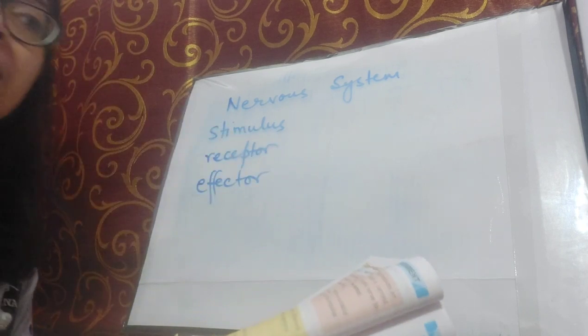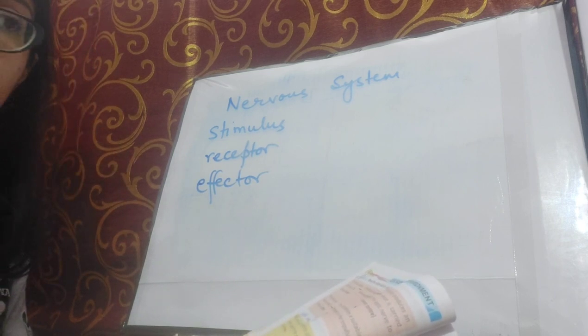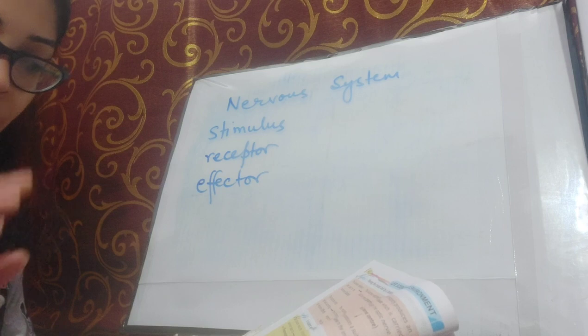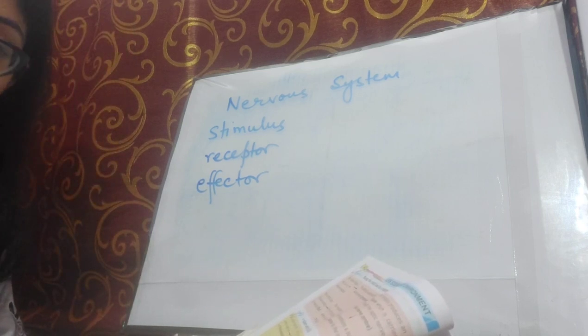If we get bitten by a mosquito, we will scratch that area for some time, but it will not be a long-term effect.